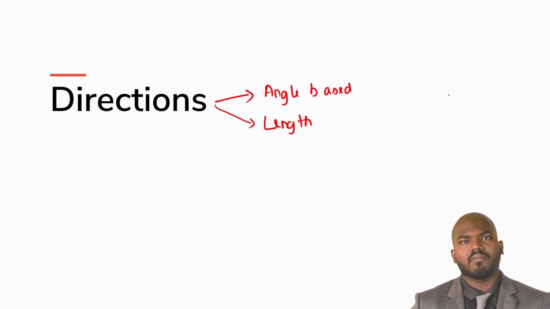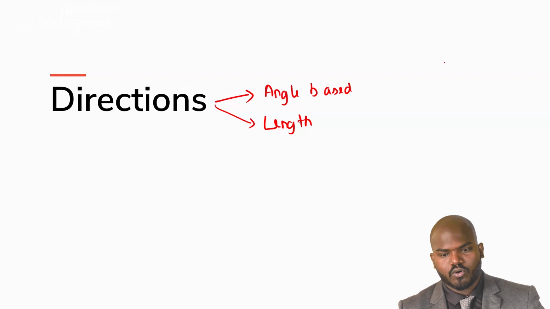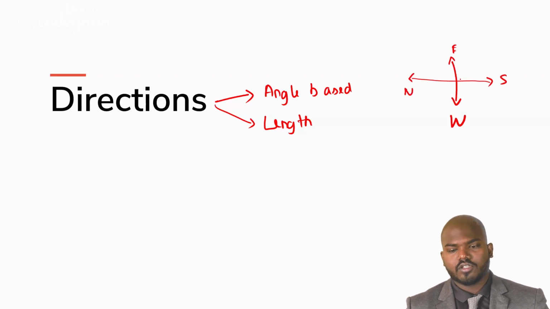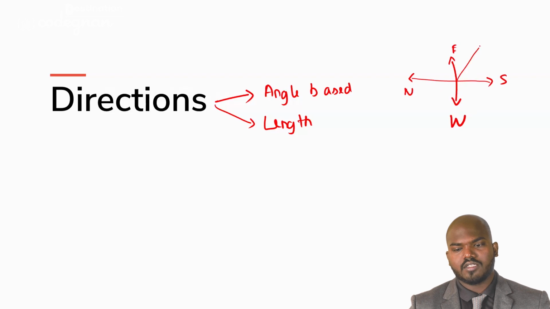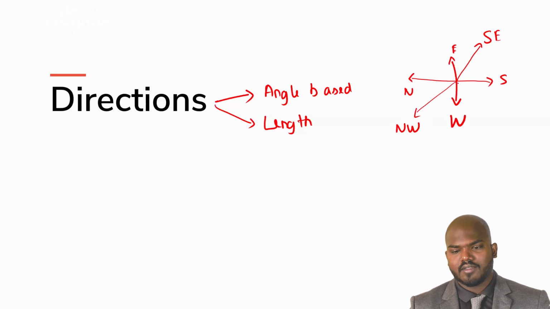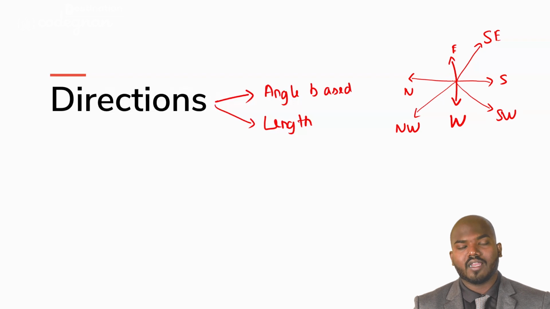Before that, for any kind of direction question, the first thing you need to do is make the pole diagram. That is a direction pole diagram. So for me, this is the east, and this is the west. This is the south, and this is the north. The joint connecting south and east, I call it southeast. The joint connecting north and west, I call it northwest. The joint connecting south and west, I call it southwest. And the joint connecting north and east, I call it northeast.